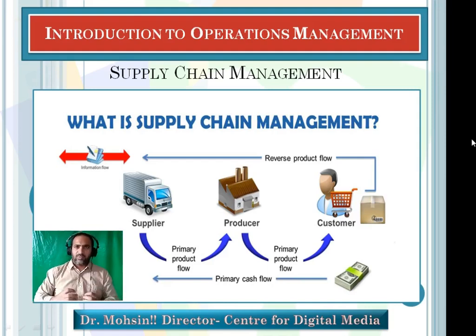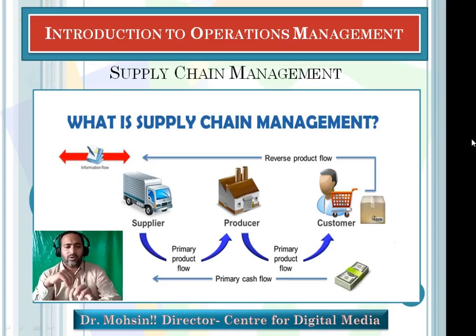The customer buys the product, he is using it. Either he is happy with the products or he is unhappy with the products. If he is happy, then it is good for your business. If he is not happy, if he is not satisfied, then you need some changes in your system. Fine. So this product flow will go to your information system where you will collect the feedback of that customer.